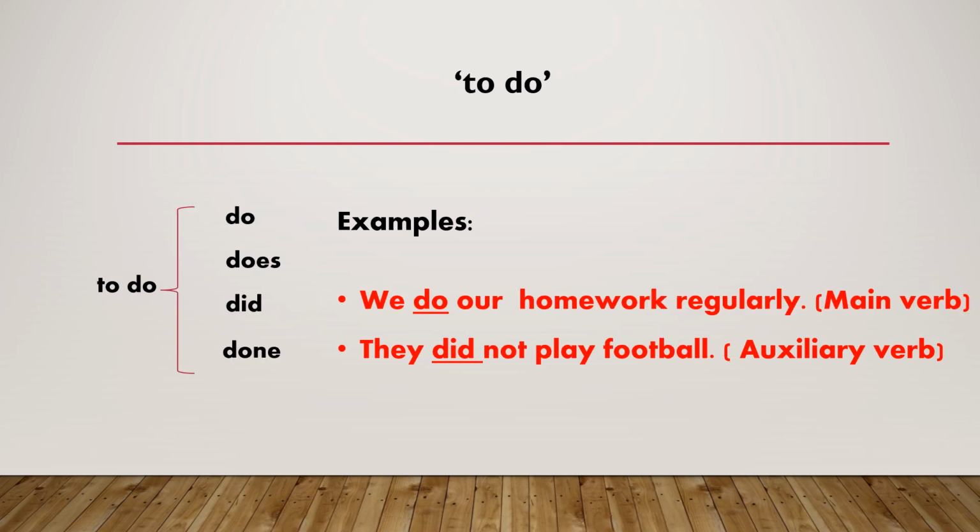To do. The verbs do, does, did, done, etc. are derived from to do. For example, we do our homework regularly. Here, the main verb do is an independent verb which denotes an action. They did not play football. Here, the verb did is used as an auxiliary or helping verb to show the action that did not take place.